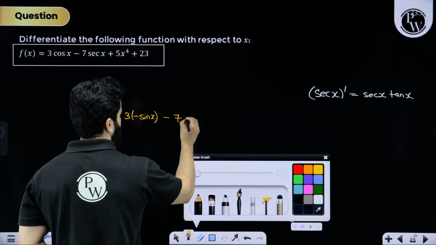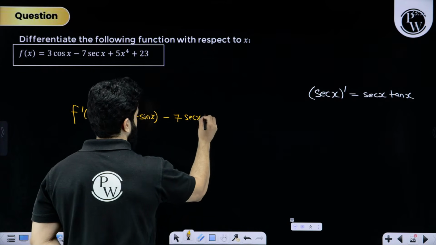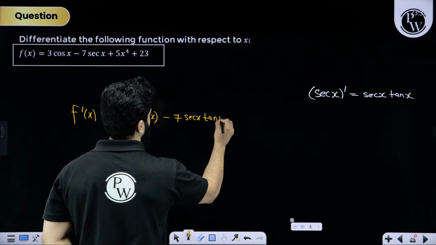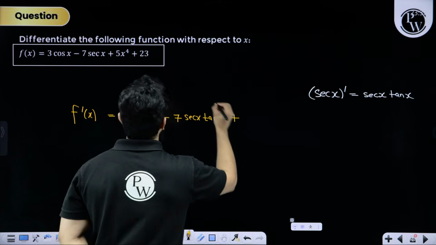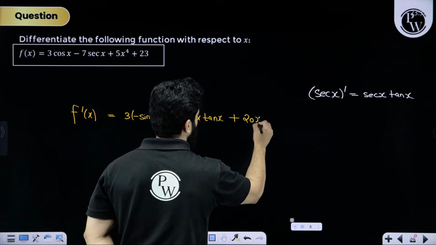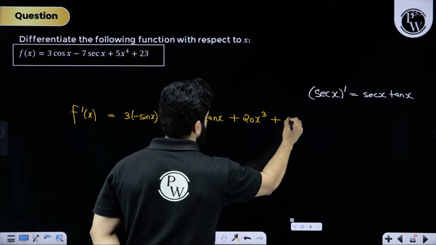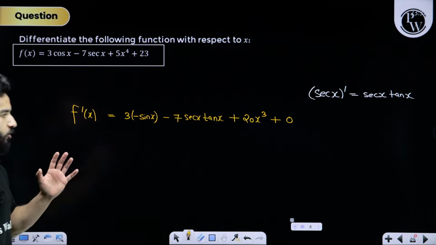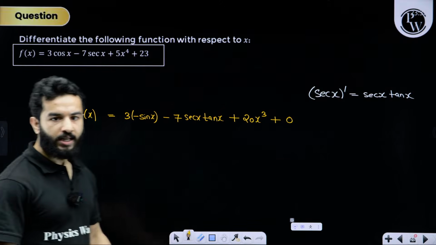So 7 sec x tan x, plus 4 will come down, 4 5s are 20, 20x cube, plus 0, differentiation of constant is 0. So this is going to be your answer. Is it clear?